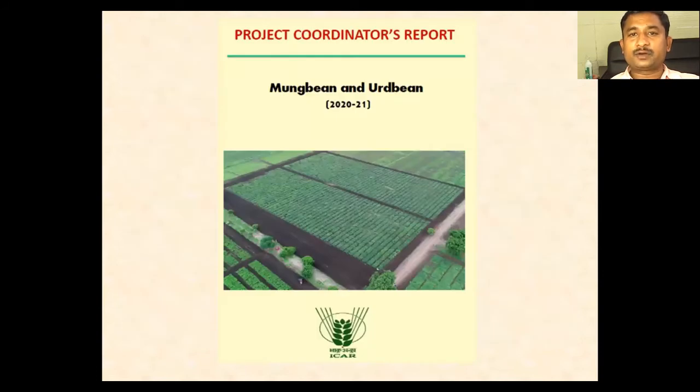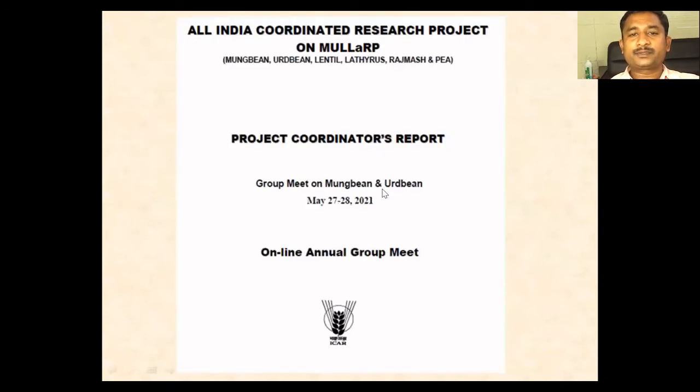I'll be showing you the project coordinator report of mung bean and urad bean, AICRP MULLaRP. This is how the trials are conducted, and this is a picture of different MULLaRP trials. This is a project coordinator report from the meeting that recently took place on May 27-28, 2021. This is the All India Coordinated Research Project on MULLaRP: mung bean, urad bean, lentil, lathyrus, rajmash, and pea, where P here is peas.